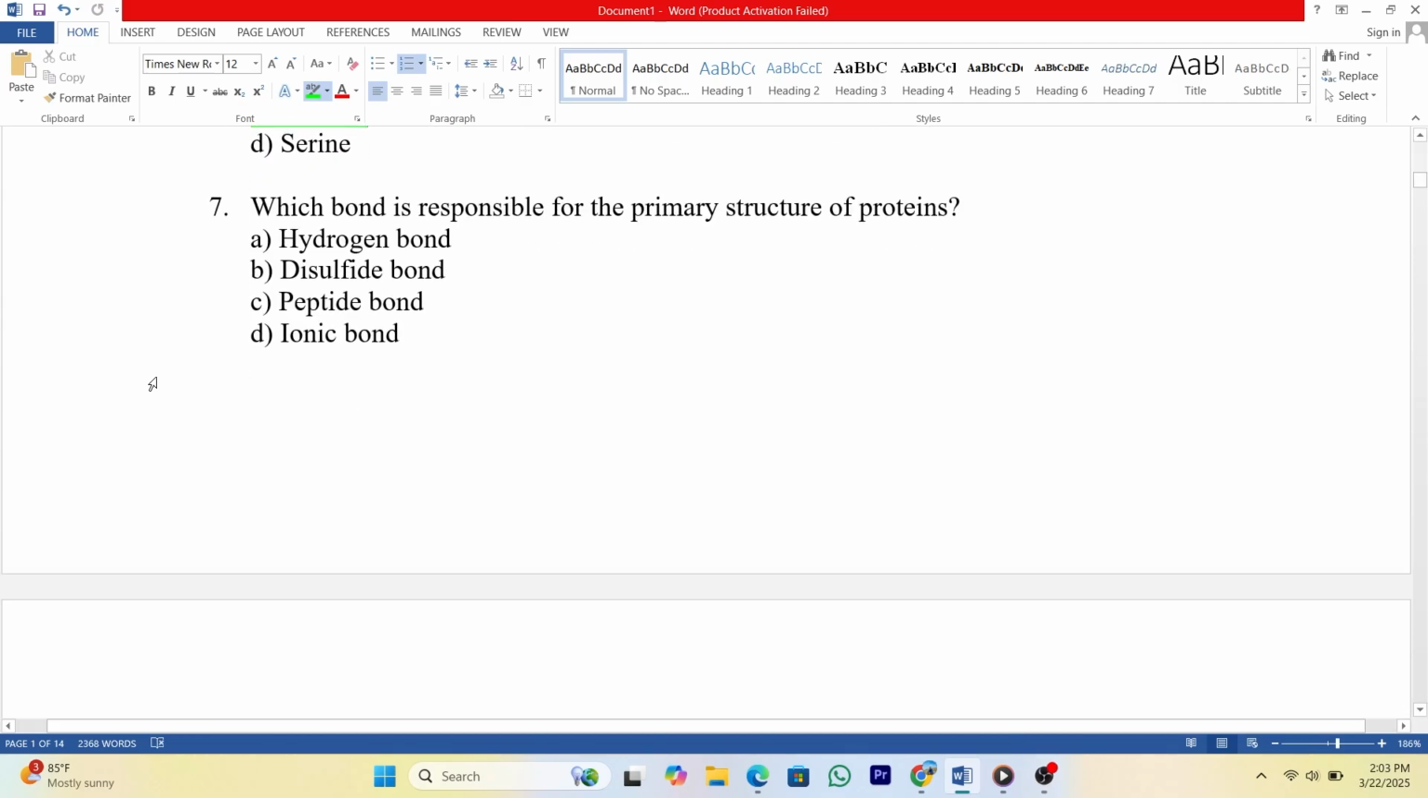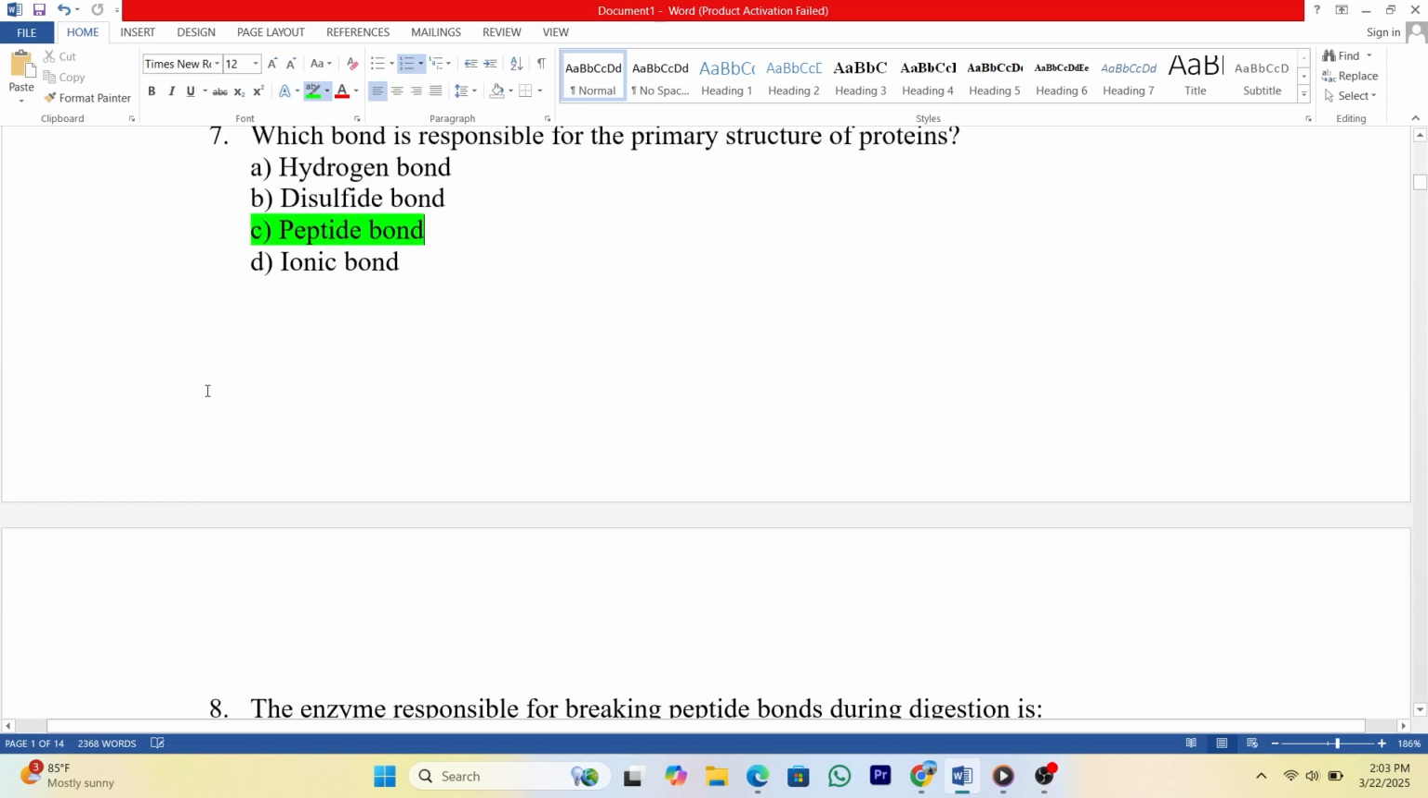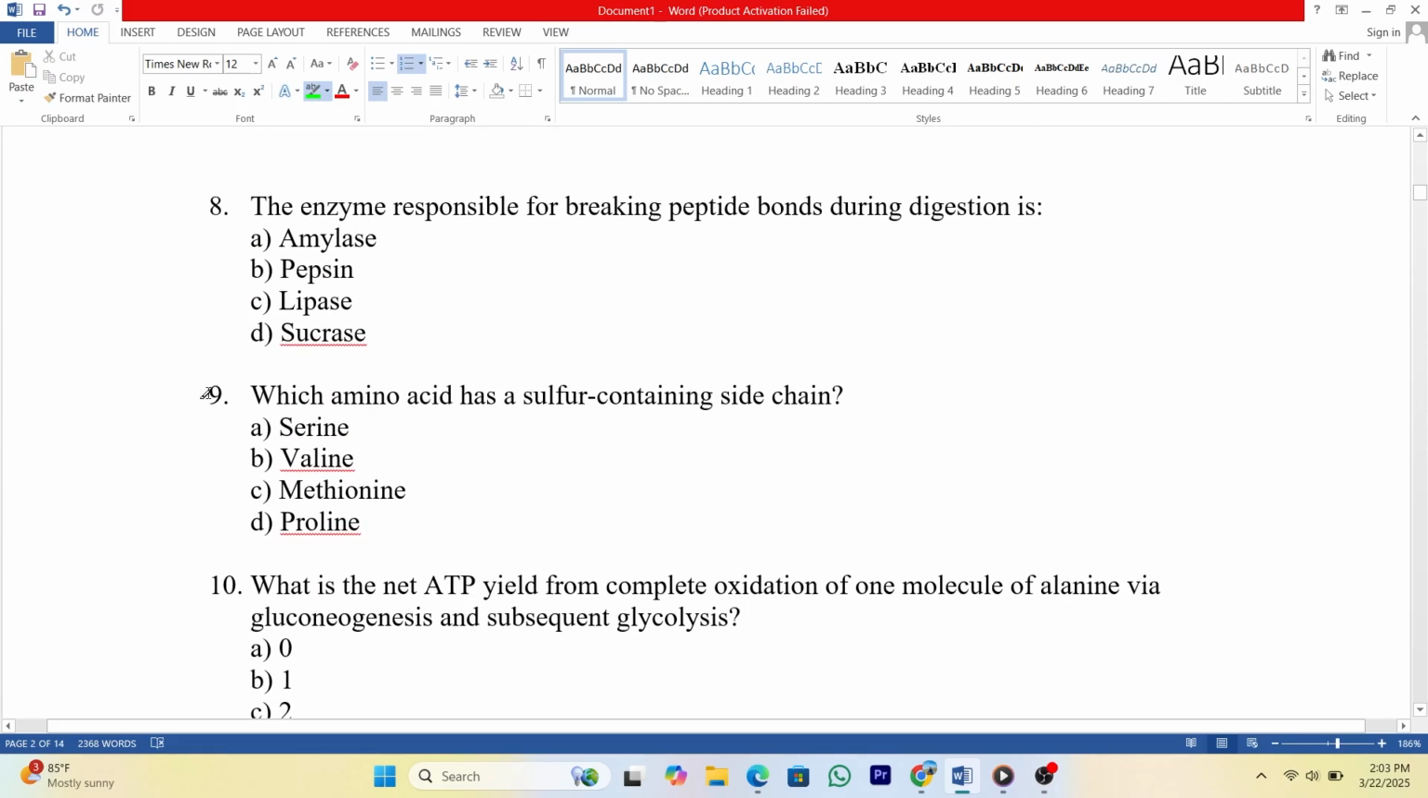7. Which bond is responsible for the primary structure of proteins? A. Hydrogen bond. B. Disulfide bond. C. Peptide bond. D. Ionic bond. Answer: C.